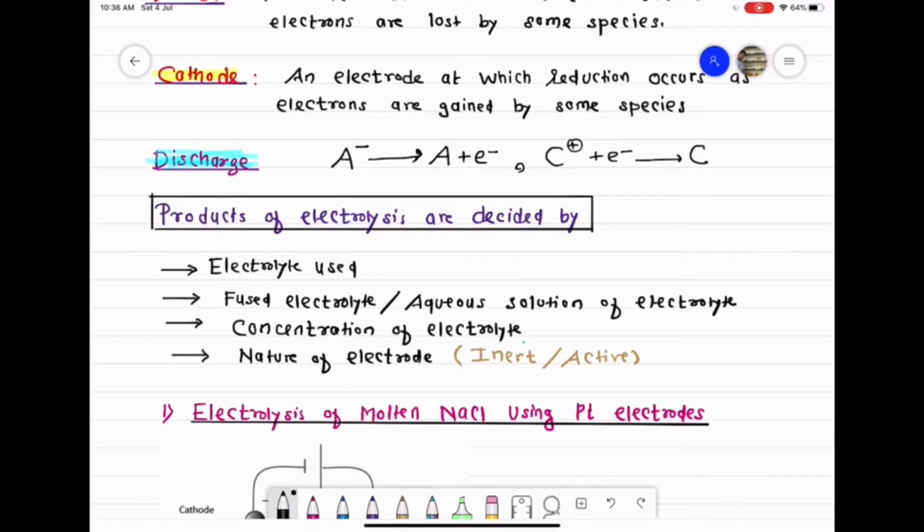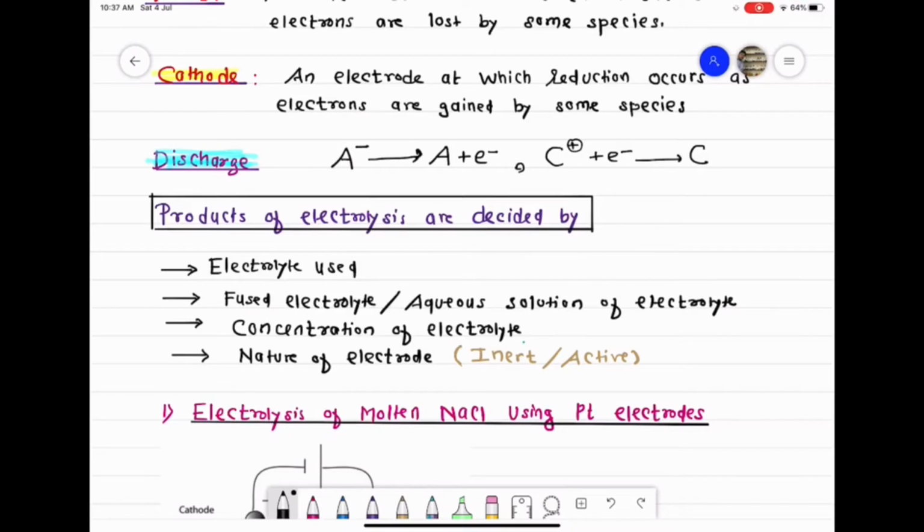Okay, the next factor that decides the products is whether your electrolyte is in the fused state or in aqueous solution. Fused state means the electrolyte is solid; if you heat it very strongly, it will melt, and on melting, cations and anions separate and start moving. So the electrolyte in liquid state is called the fused electrolyte.